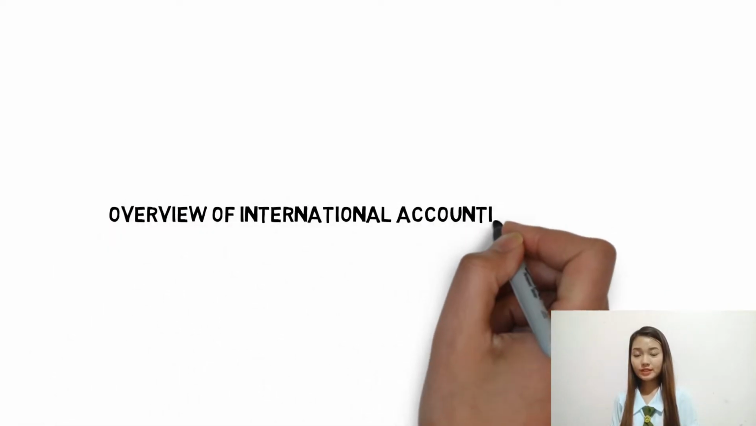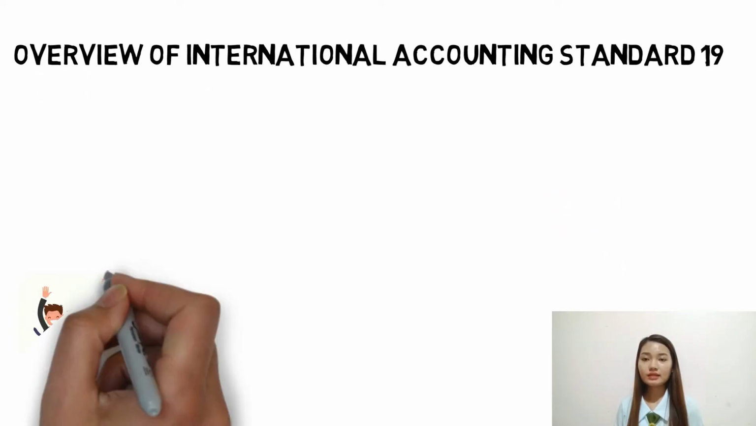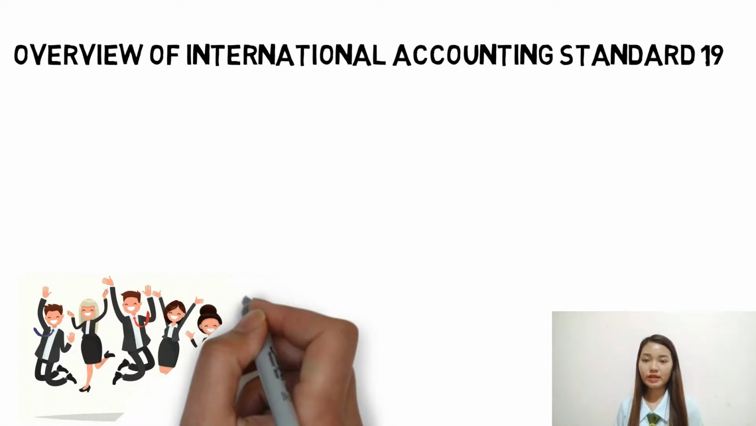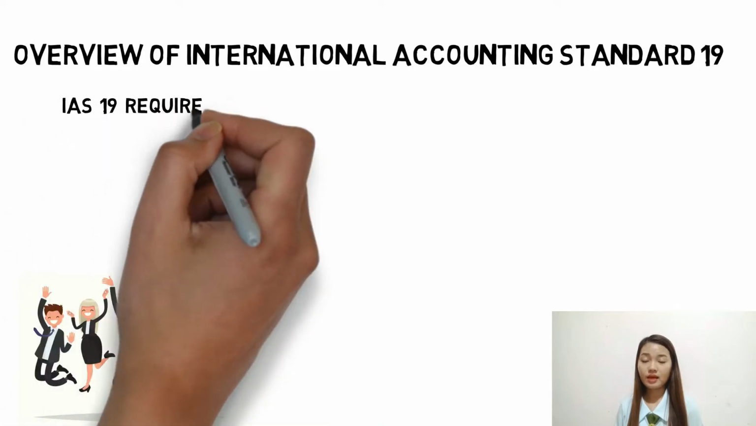Overview of International Accounting Standard 19. IAS 19 prescribes the accounting for all types of employee benefits except share-based payment, to which IFRS 2 applies. Employee benefits are all forms of consideration given by an entity in exchange for service rendered by employees or for the termination of employment.